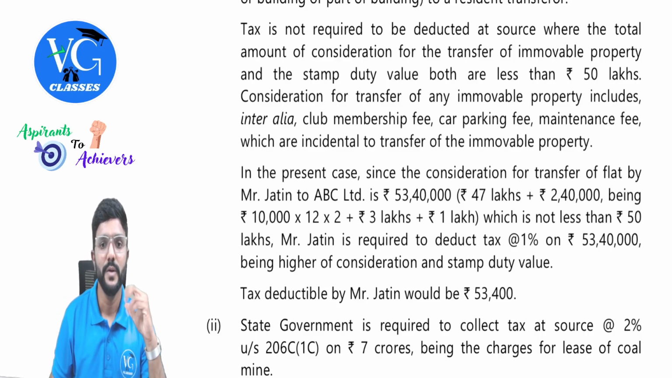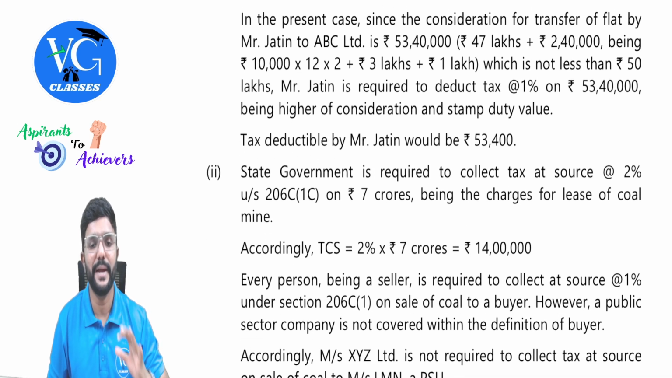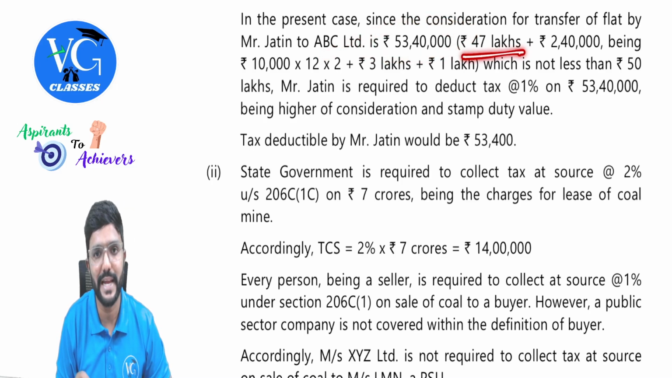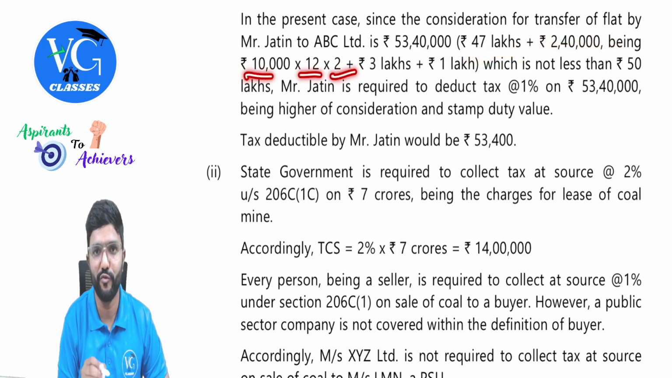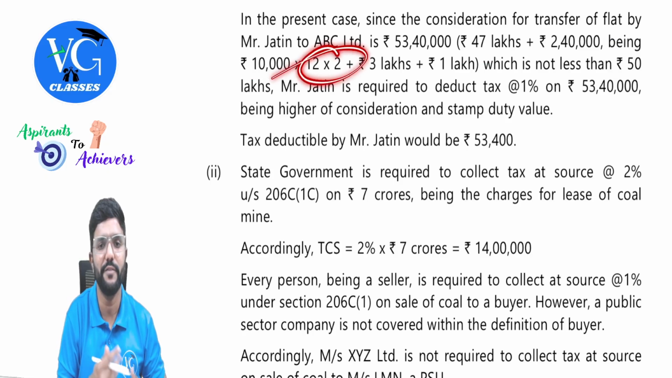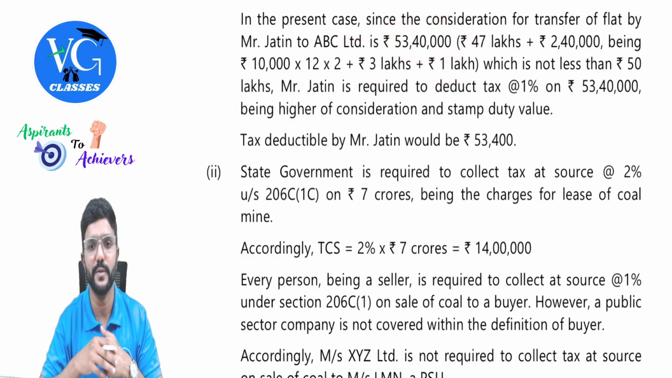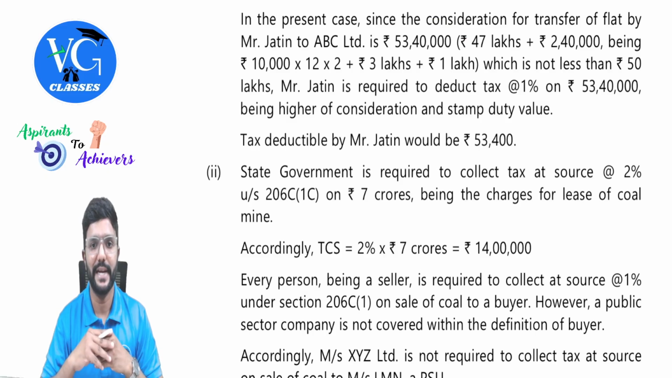Yes. In the present case, the consideration for transfer of flat by Mr. Jatin to ABC Limited is 53 lakh 40,000. Sir, how did we get it? 47 lakh plus 2 lakh 40,000, being 10,000 into 12 into 2 years, straight away you can take into 24 only, plus 3 lakh plus 1 lakh. We are getting it as 53 lakh 40,000, which is not less than 50 lakh. So it is more than 50 lakh, guys.